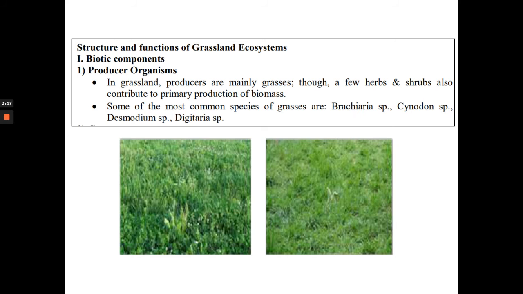And what are the structure and functions of grassland ecosystem? So the biotic components of grassland ecosystems can be producers, consumers and decomposers. In the case of producers, in the grassland, producers are mainly grasses, though a few herbs and shrubs also contribute to primary production of biomass. Some of the most common species of grasses are Brachiaria sp, Cynodon sp, Desmodium sp, Digitaria sp.